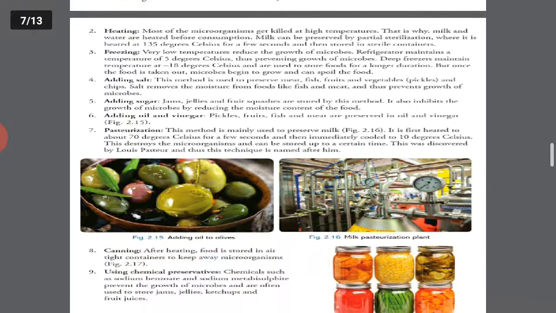Second method is heating. Third method is freezing. Fourth method is adding salt. Fifth is adding sugar. Sixth is adding oil and vinegar. Seventh is pasteurization. Okay, these are some. And eighth method is canning. Ninth is using chemical preservatives also. Okay, by heating we can kill microorganisms or stop the growth of microorganisms.